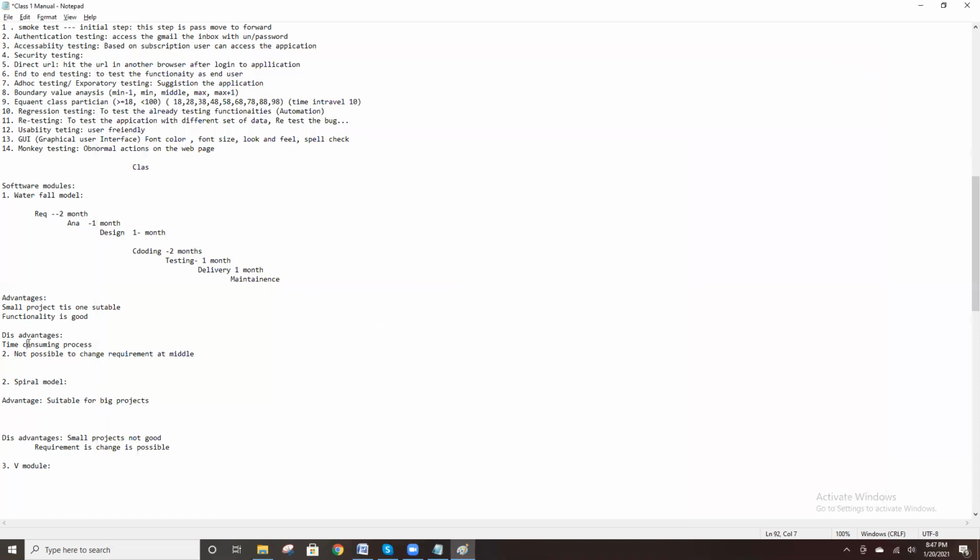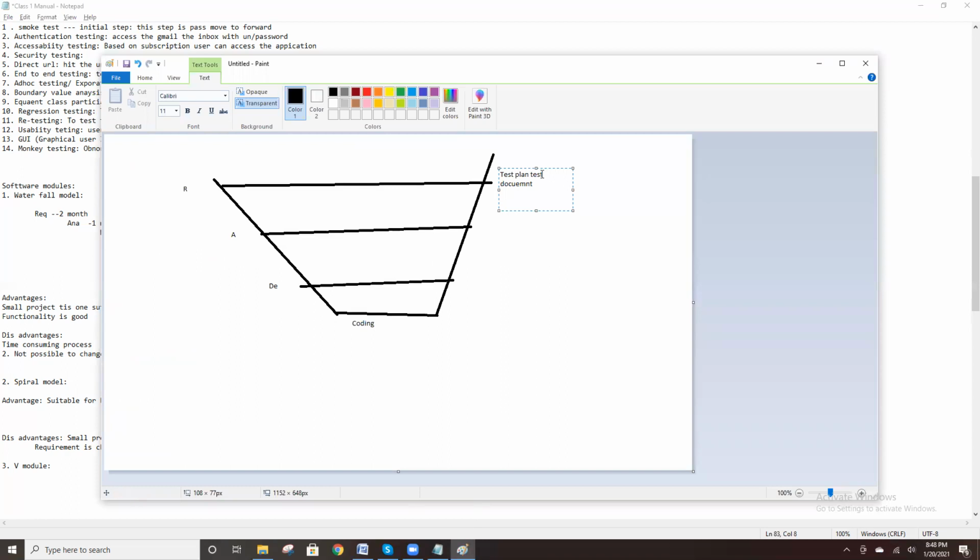See, you observe here, in the earlier model the tester is involved only after coding. But in the V model, the tester is involved at the requirement phase. So while gathering the requirements, we prepare the test plan and test documents. After performing the analysis, the tester does test creation. After development and coding are complete, then actual test execution.